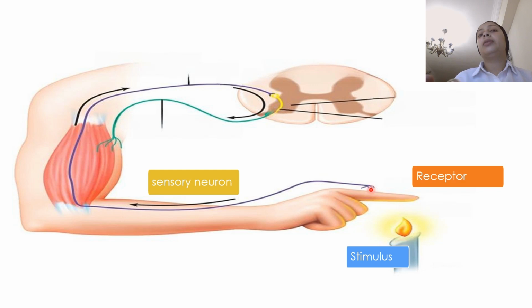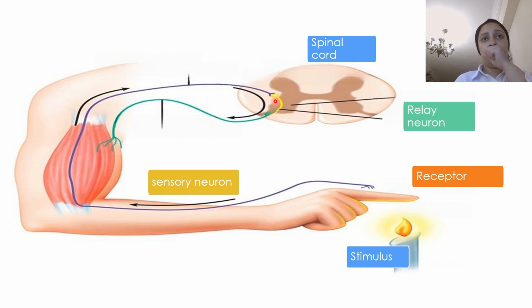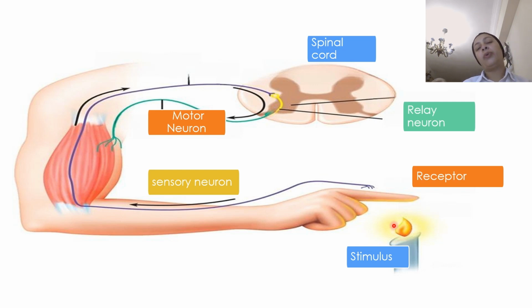The electrical impulse moves through these sensory neurons up toward our spinal cord. In our spinal cord, this information is processed into instructions. Our instructions then move through motor neurons, reaching our muscles, leading to a contraction of our hand away from the stimulus. Okay, this is called what? This is called a reflex, and we will talk about it later.